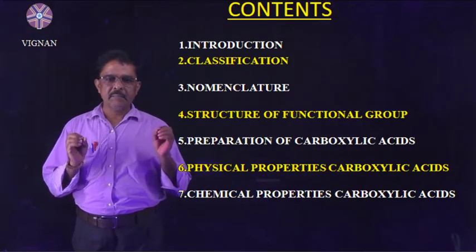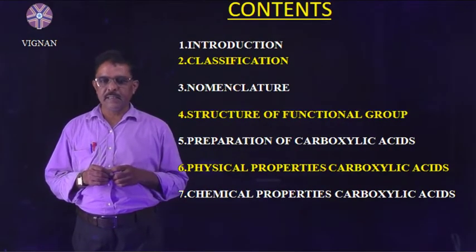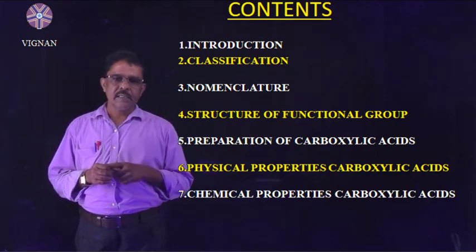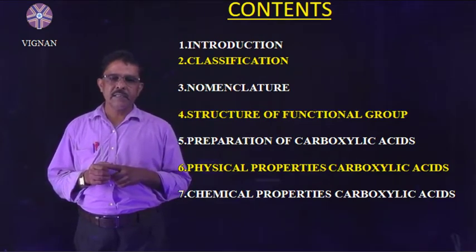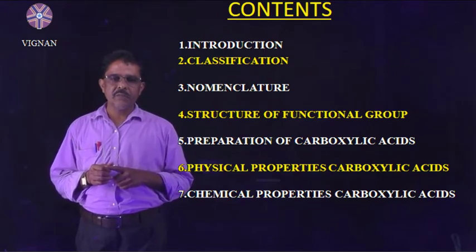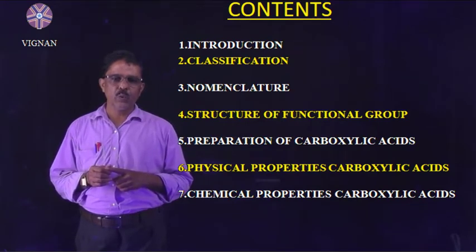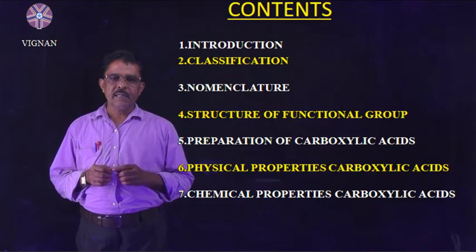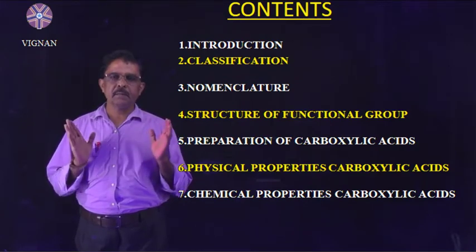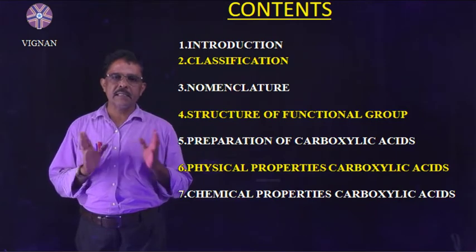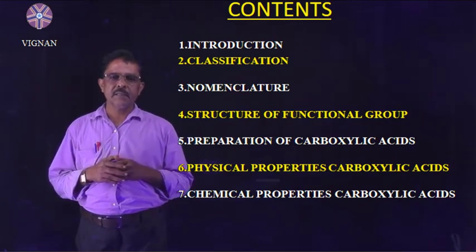The main contents of this chapter are: first, introduction about the carboxylic acids; classification of carboxylic acids; nomenclature; structure and functional group; preparation of carboxylic acids; physical properties of carboxylic acids; and chemical properties of the carboxylic acids.